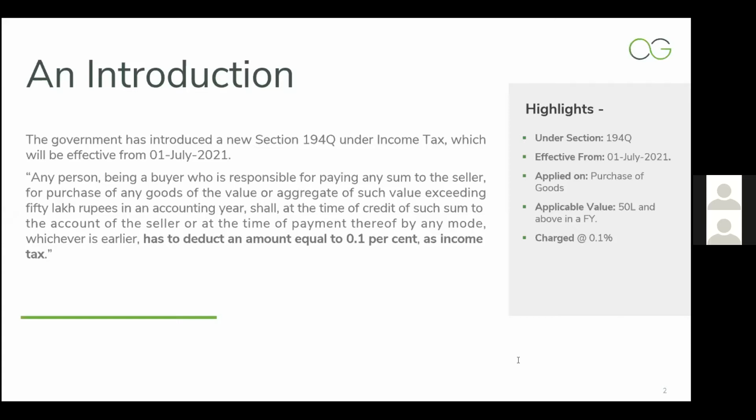That is already applied. It is on purchase of goods, and there is an exception the government has provided: if any buyer or seller transacts for a value of less than 50 lakhs in an accounting year, then this tax regime won't be applied. That means TDS for those vendors need not be deducted. And in case the limit crosses 50 lakhs, then it will be charged at 0.1%.